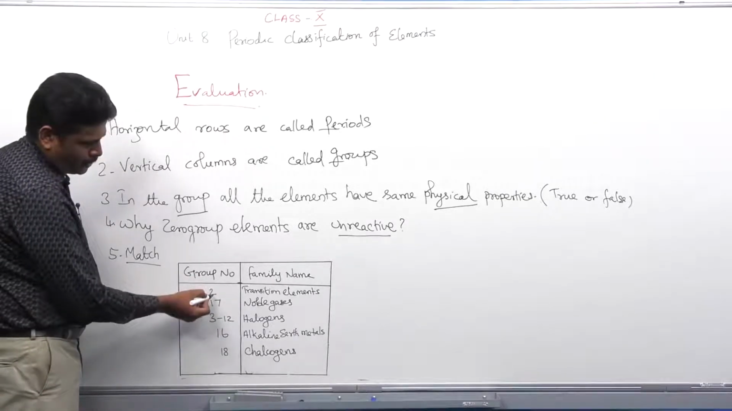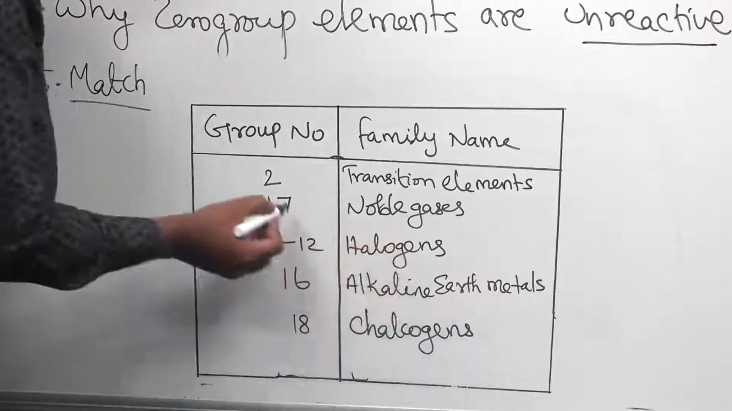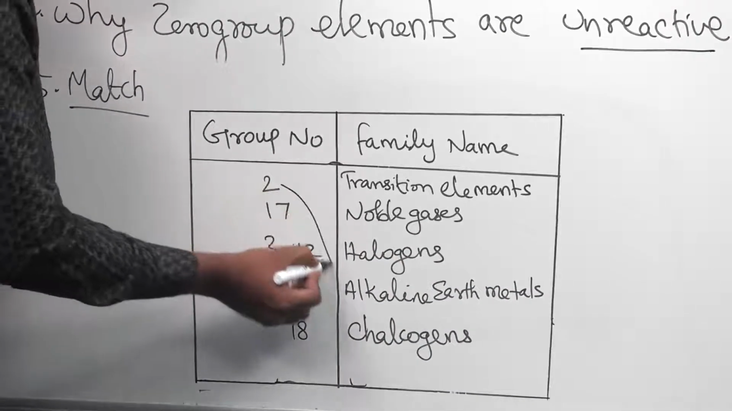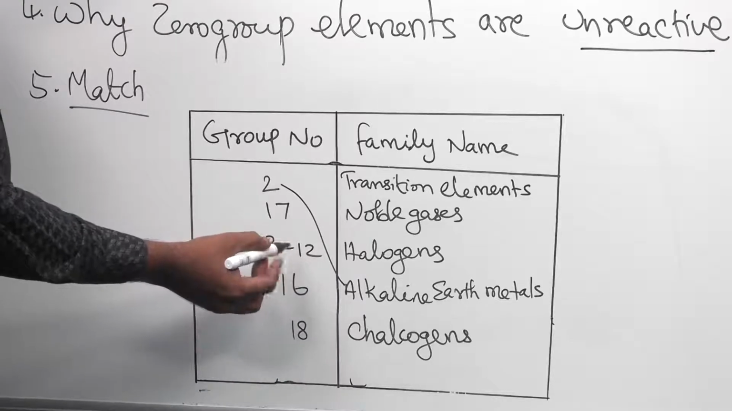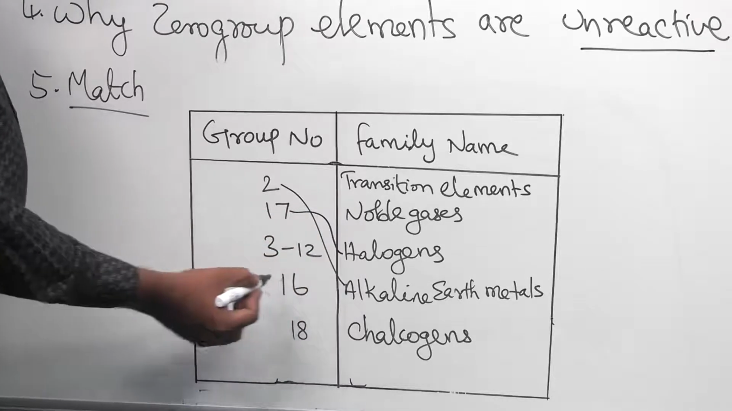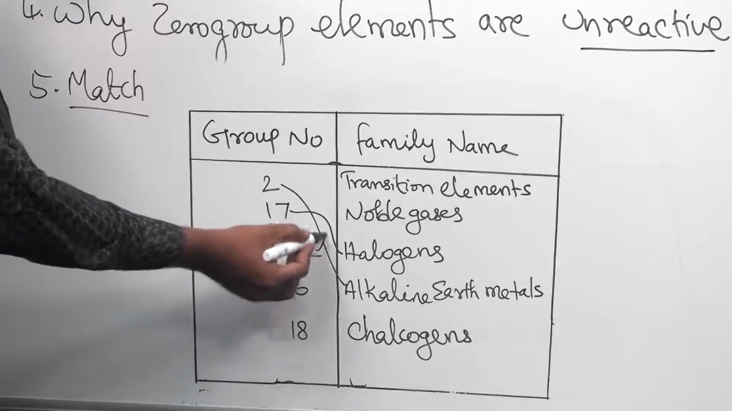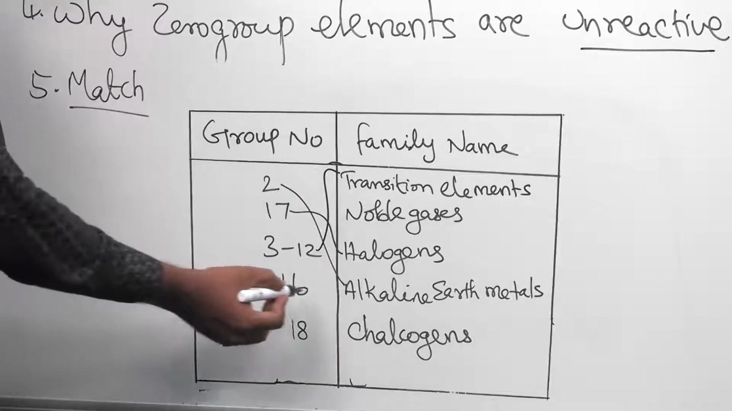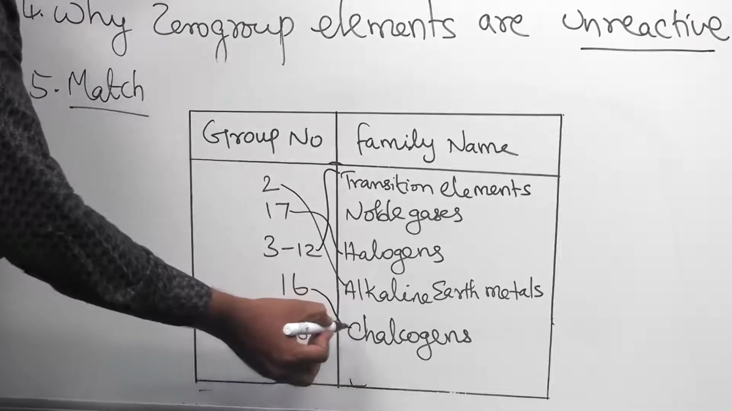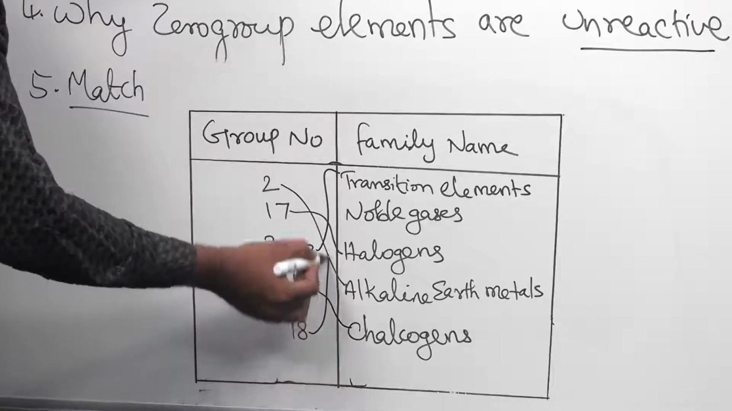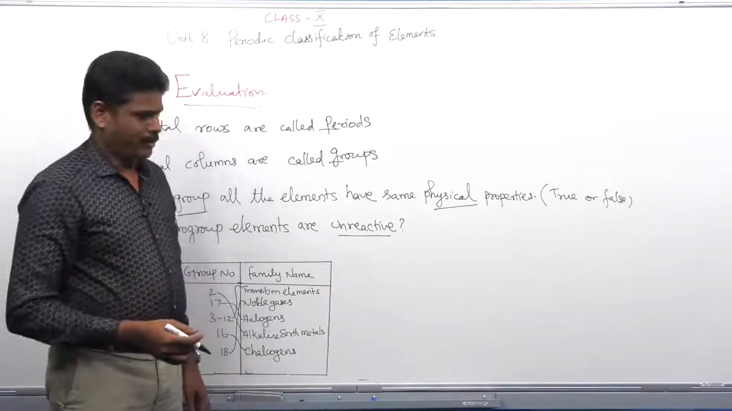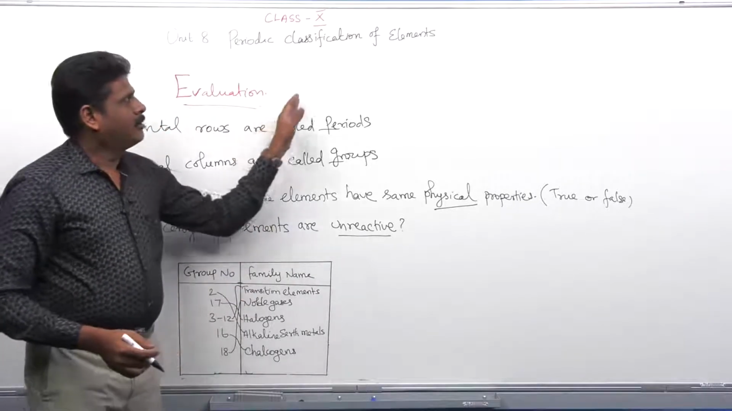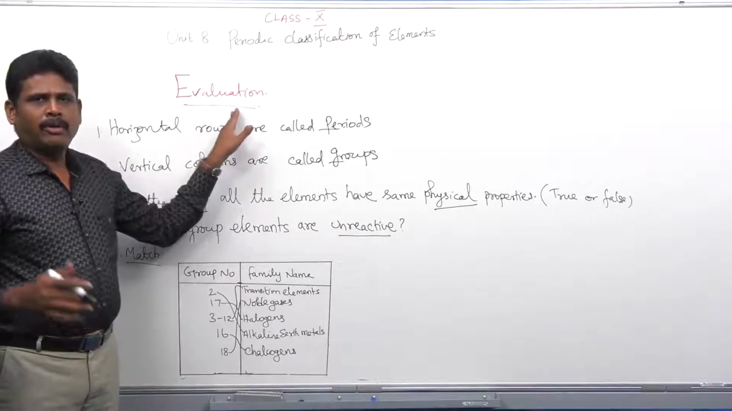Yes. Group number 2 is called alkaline earth metals. Group number 17 is called halogens. Group numbers 3 to 12 are transition elements. Group 16 is called chalcogens and group 18 is noble gases, or we can call them zero group elements. Okay. The evaluation part is over.